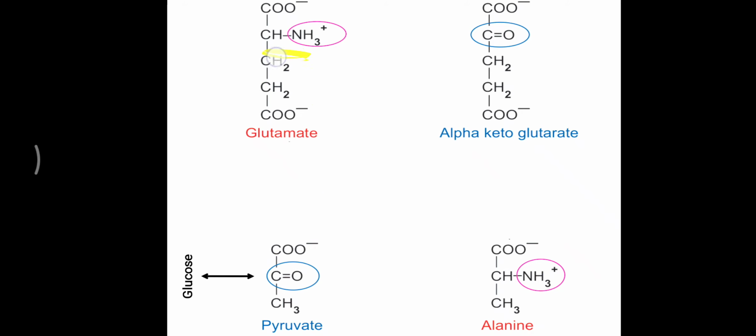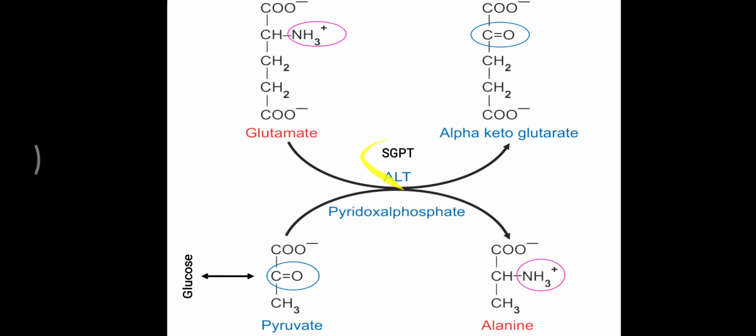But when this amino group is donated to the pyruvate, the keto group is taken up by the glutamate. So this glutamate is now converted into alpha ketoglutarate, and this reaction is called the SGPT or ALT reaction. In this reaction, pyridoxal phosphate, vitamin B6, plays its role as a coenzyme. Further, this alpha ketoglutarate can be diverted to the TCA cycle. So here there is a connection of alanine to the TCA cycle as well as glucose molecule formation.